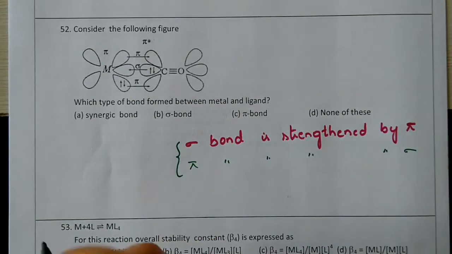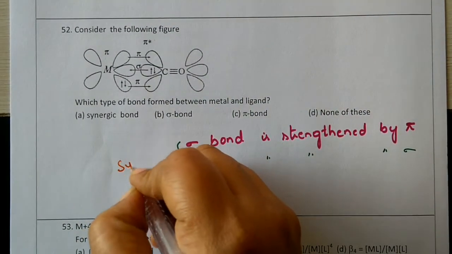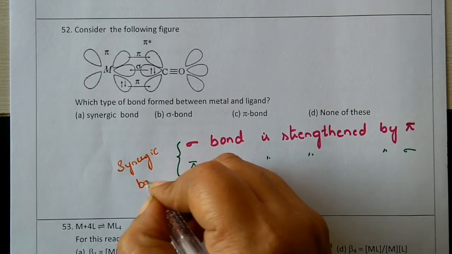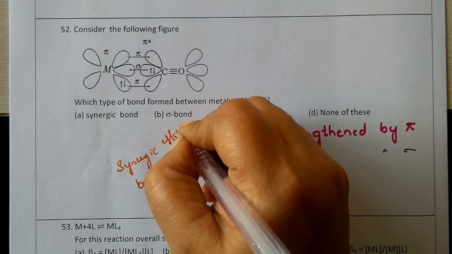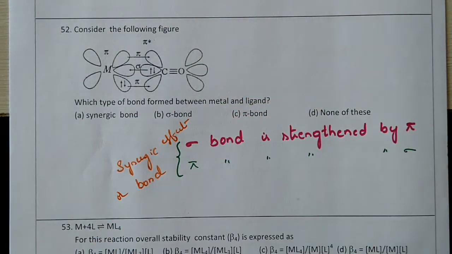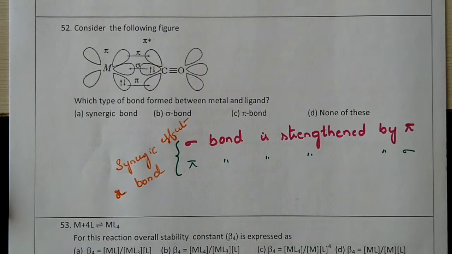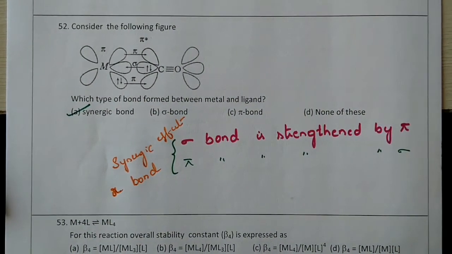This is what is called the synergic effect, and the bonding is known as a synergic bond. So we can write it as synergic effect or synergic bond. A pi bond is also present as well as a sigma bond, so we can write that as a synergic bond. So option A is the correct answer.